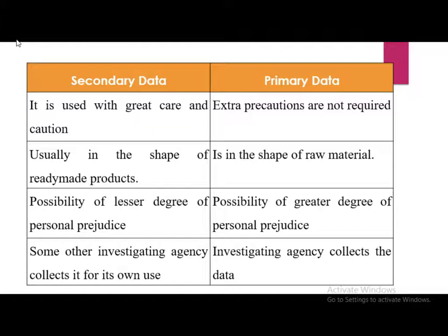Next point, possibility of a lesser degree of personal prejudice in the secondary data, and in case of primary data, the possibility of a greater degree of personal prejudice is there. Next point, some other investigation companies or agencies collect it for their use. And in case of primary data, the investigation company collects the data.